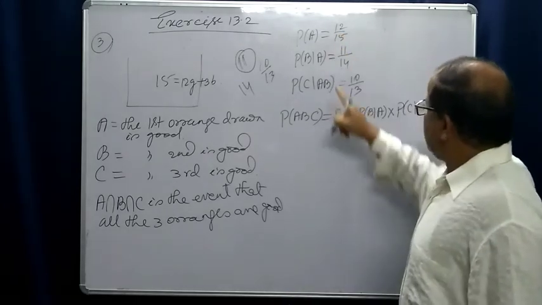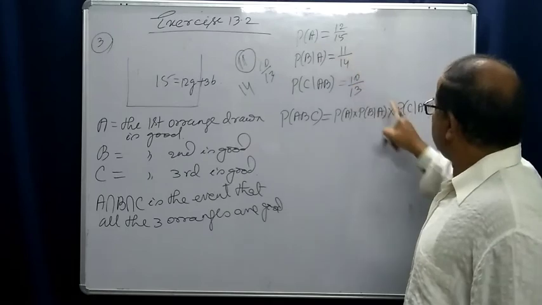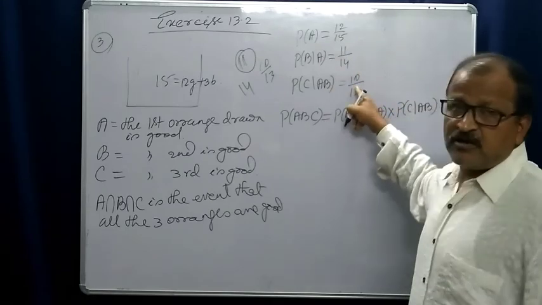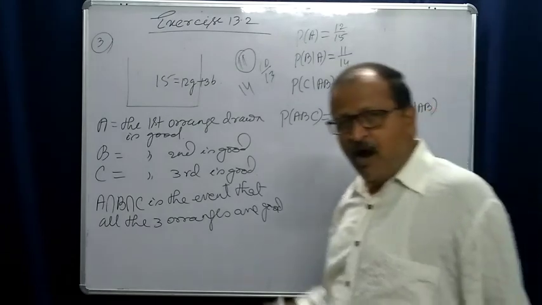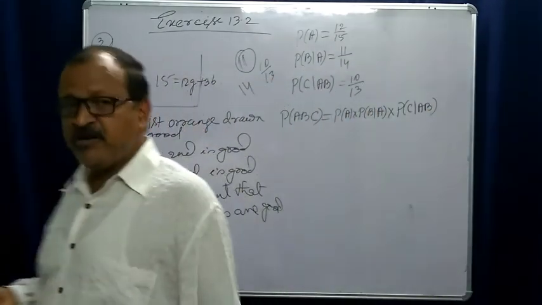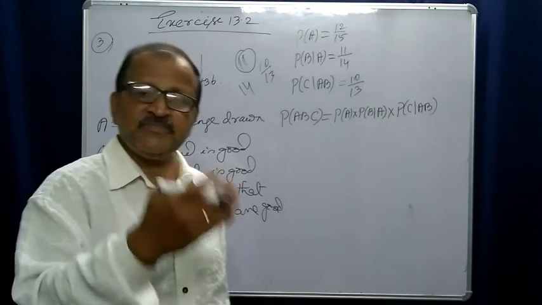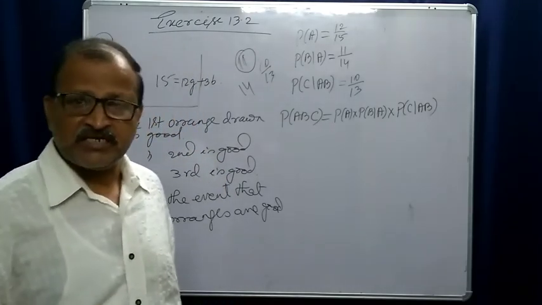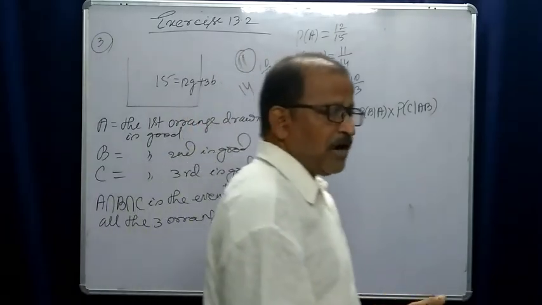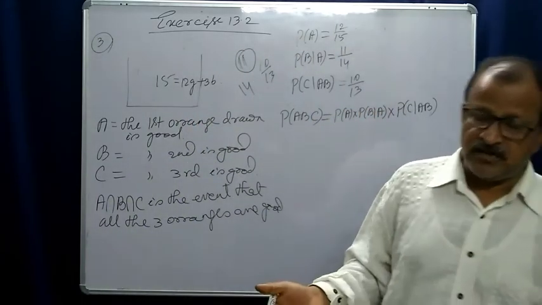You know all three, so put the values and you will get the result. This is the probability that the box will be approved for sale.